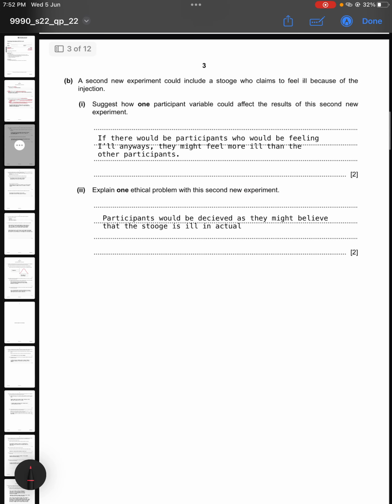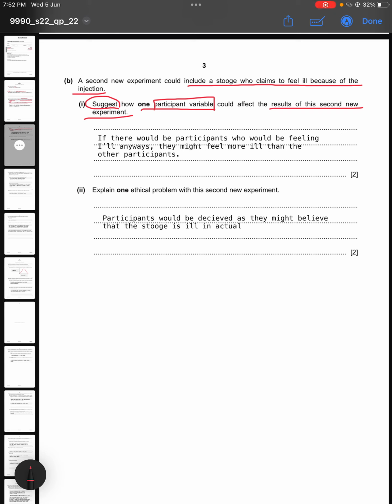Now part B says, a second new experiment could include a stooge who claims to feel ill because of the injection. Now suggest how one participant variable could affect the results of this second new experiment. So if there would be participants who would be feeling ill anyways, they might feel more ill than the other participants. So this is how it can impact the results, because of their own participant variable, individual differences.